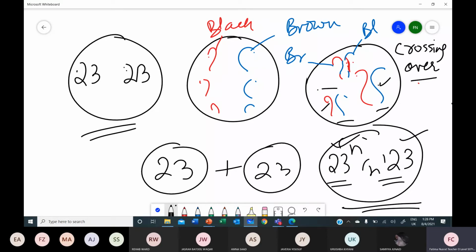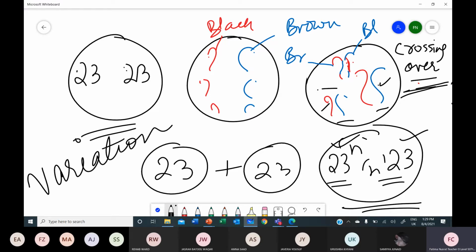Although the parents are the same, the siblings are different because the gametes are different due to crossing over. Crossing over is the foundation of bringing about variation, a very important phenomenon in sexual reproduction. The genetic variation is due to this reshuffling of the genetic material.